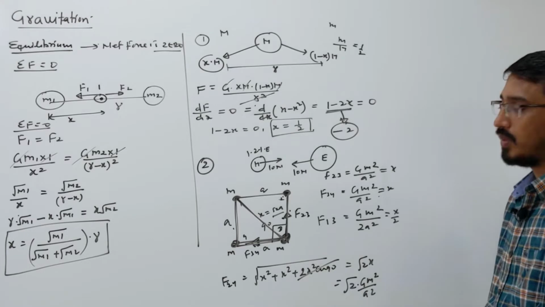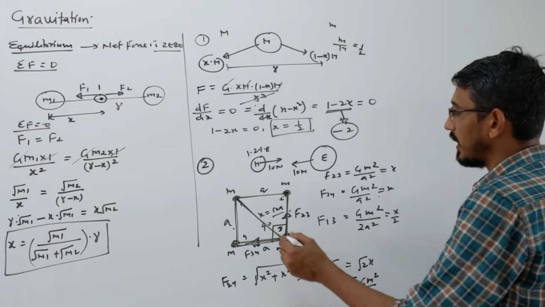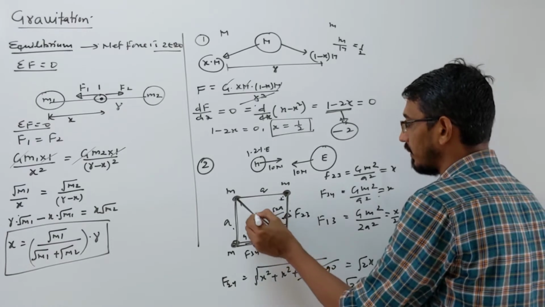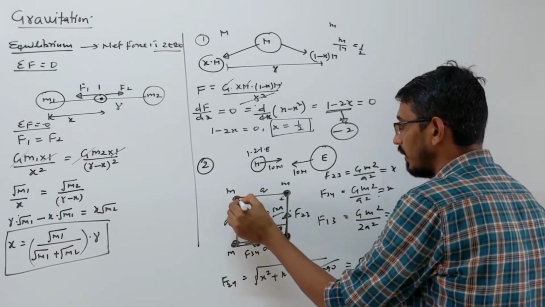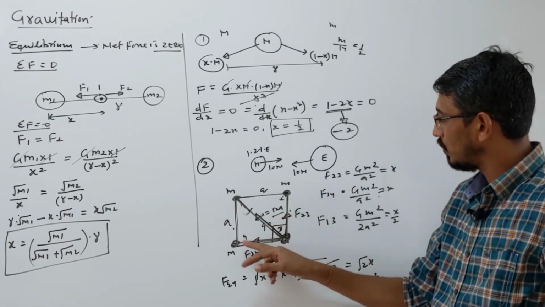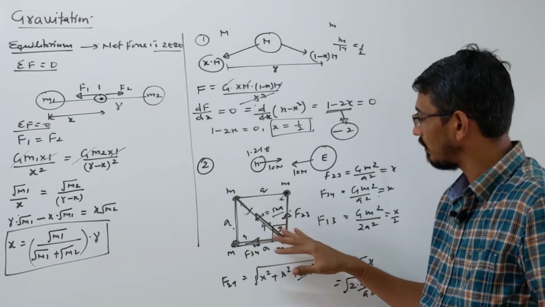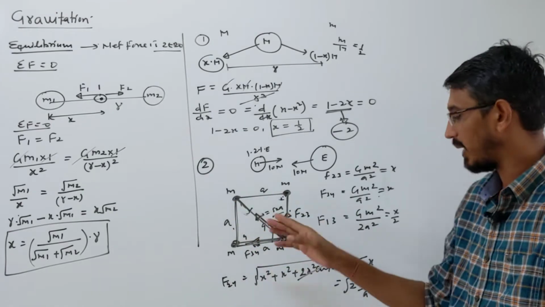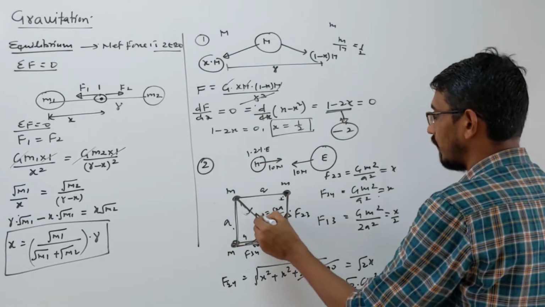Now look here, the resultant of these two. These are equal in magnitude, so what is the resultant of this? It will be in this direction, like that one. The resultant of these two will be along this direction, because they have exactly the same magnitude, so the force becomes exactly in the middle of them. You can calculate that also by writing F by x, but it's okay. So the force will come here.